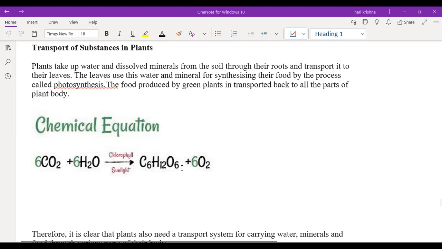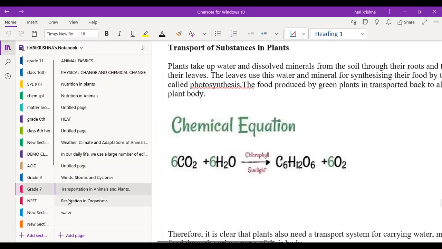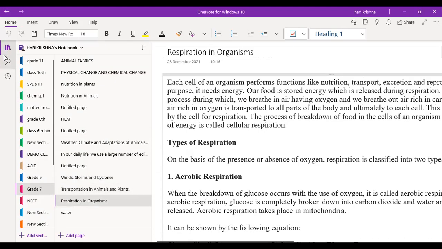If you take any chemical reaction, the left side of the arrow is the reactants and the right side is the products in the direction of the arrow. If you reverse this equation, C6H12O6 plus 6O2 gives us 6CO2 plus 6H2O. That is the equation for the respiration process. So respiration is exactly the opposite of photosynthesis. That's all. Simple.